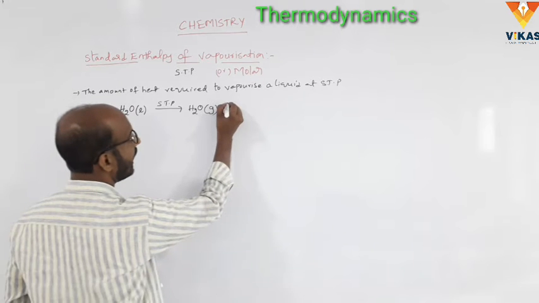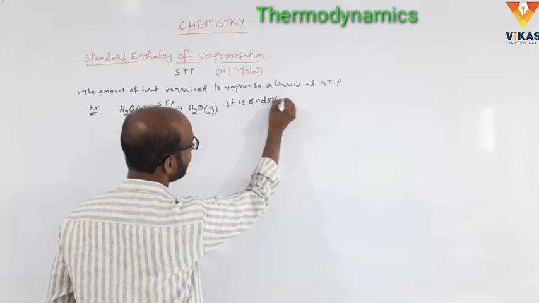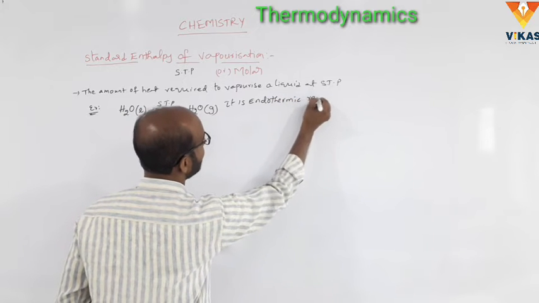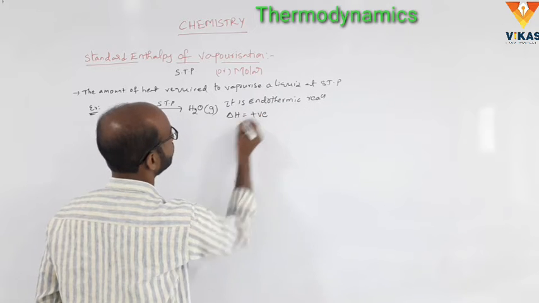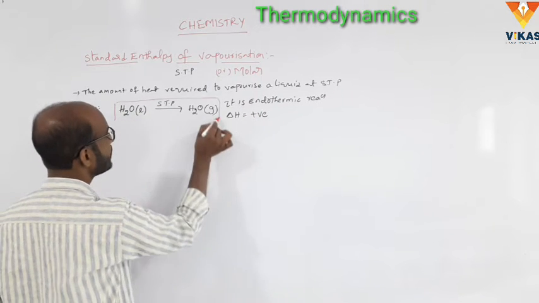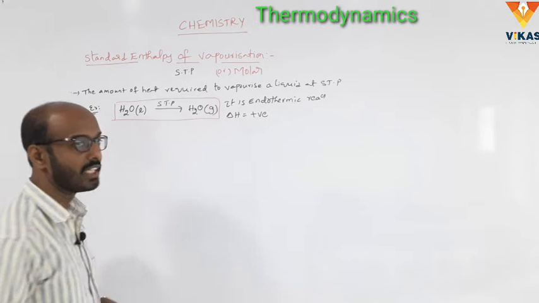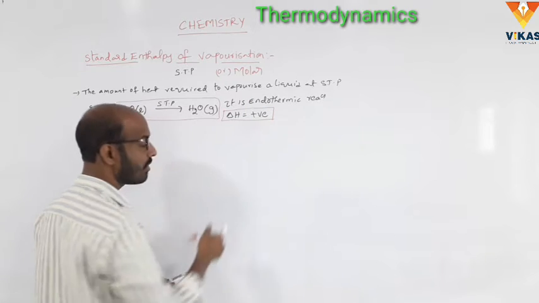It is an endothermic reaction. Here the delta H is positive. This is the example of standard enthalpy of vaporization.